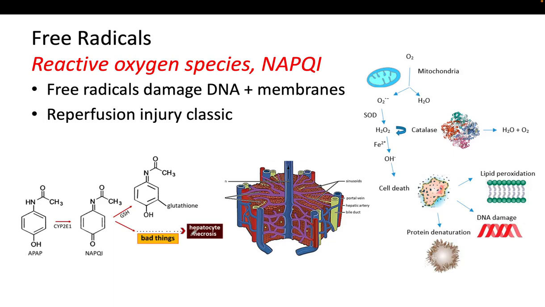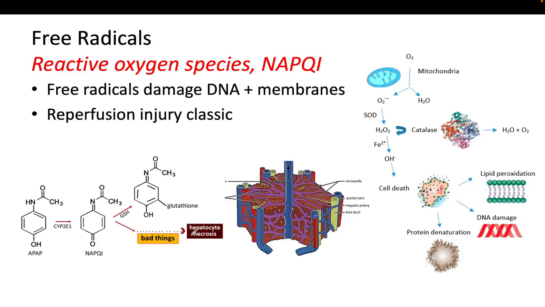So when we go to the ROS free radicals, remember that you have a number of them: superoxide, hydrogen peroxide, and hydroxyl radicals. They are mainly produced in the mitochondria during normal metabolism, but they also increase a lot during stress or during inflammatory processes.